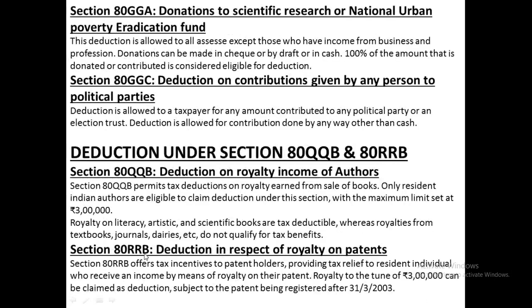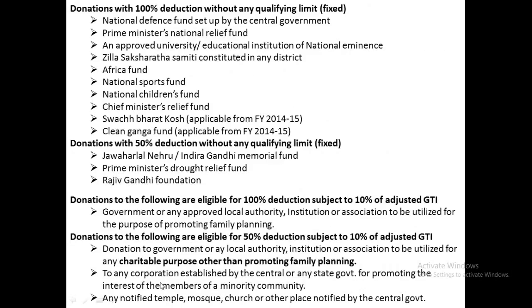So these are some of the donations where the assessee has donated funds, cheque, cash or any kind of draft to the government or local authority or institutions, not for the purpose of promoting family planning. Any amount donated to the government or a local authority like BBMP, or institutions or associations, for charitable purposes, charitable trusts or charitable agencies other than promoting family planning, will be deductible up to 50%, against a comparison of 10% of adjusted gross total income.